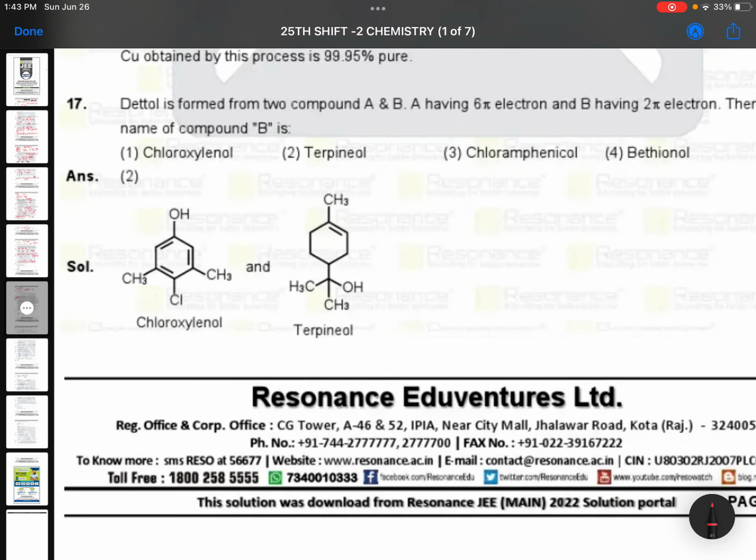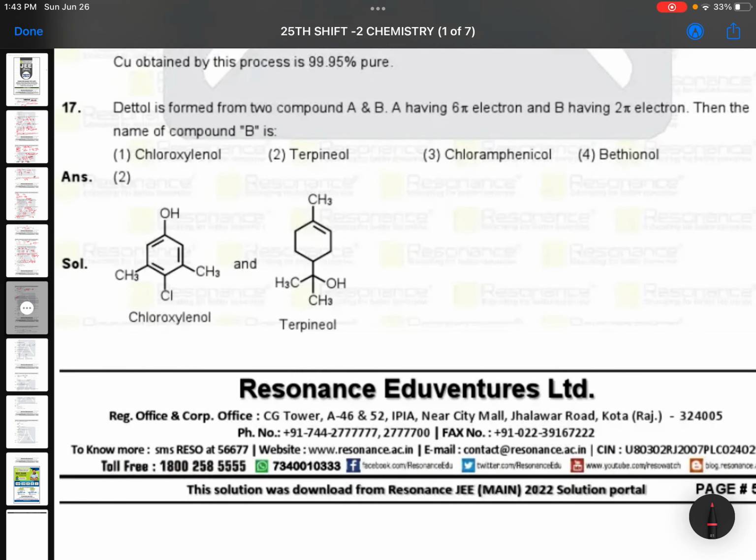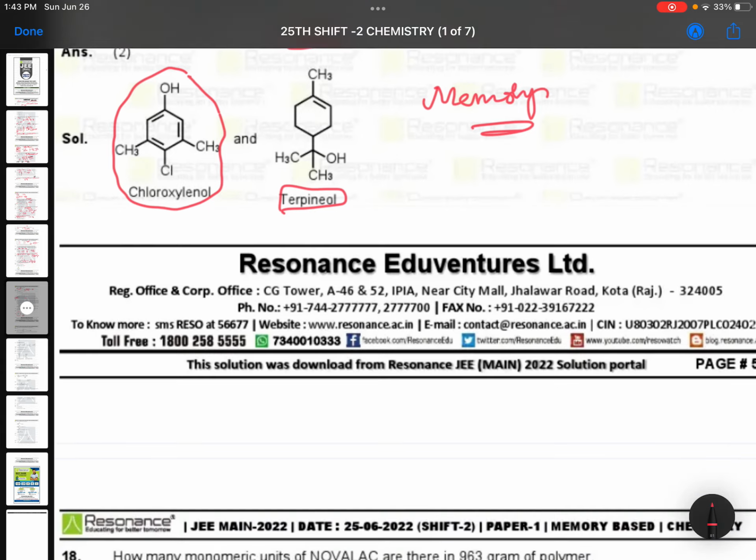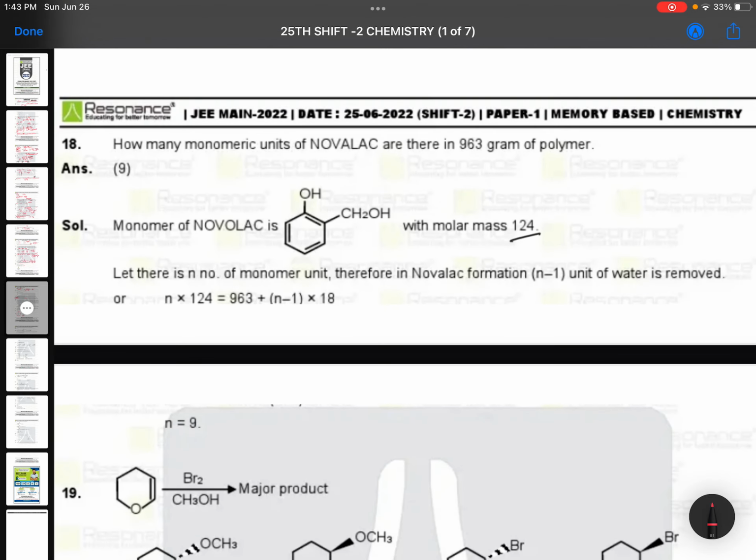Dettol is formed from two compounds A and B, A having 6 pi electrons, so that is coming from chloroxylenol, and B contains 2 pi electrons, that is coming from terpenoid. So he is asking terpenoid. So this is 100% memory based question. You should know what are the compounds from which you are getting Dettol. Completely memory based. Chemistry in everyday life.